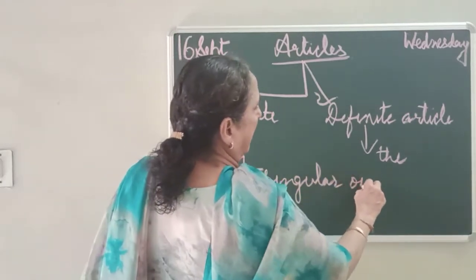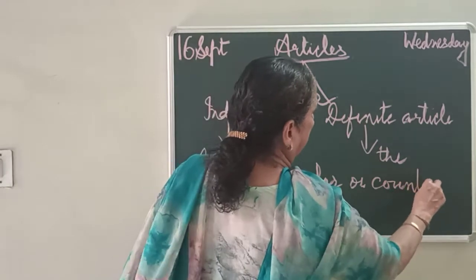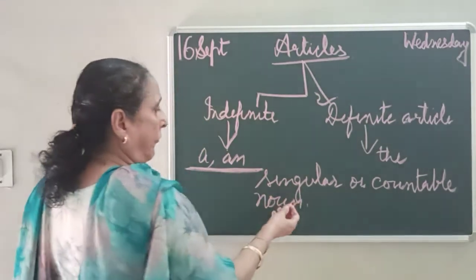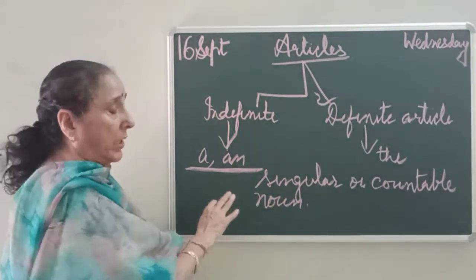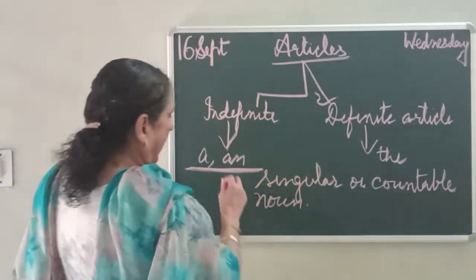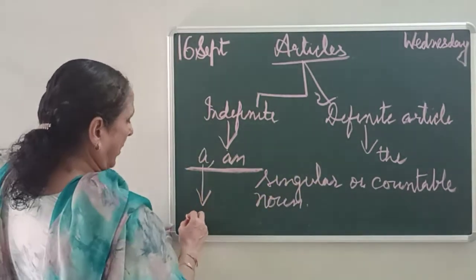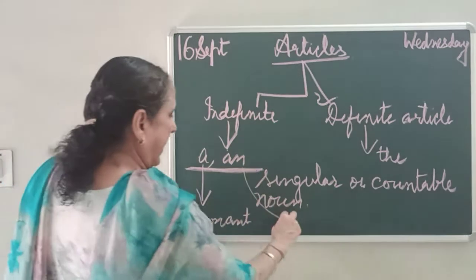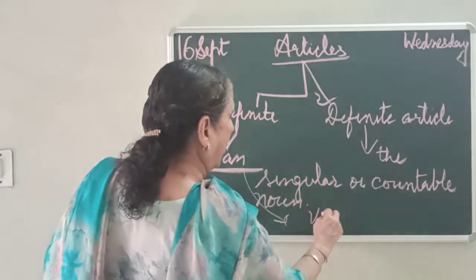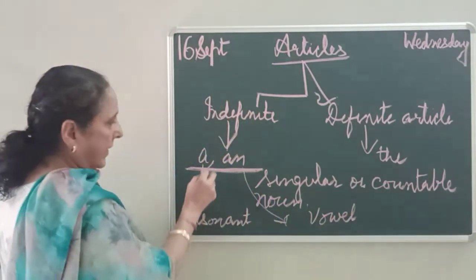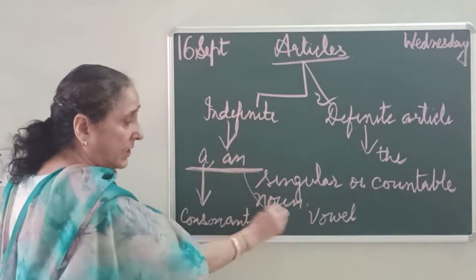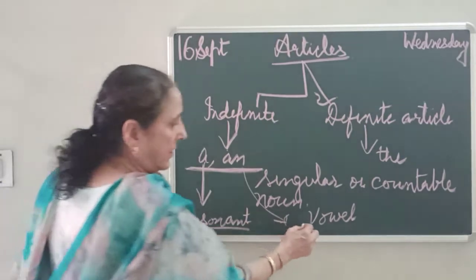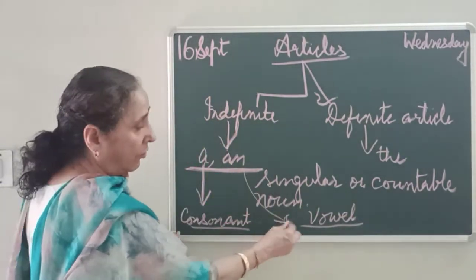An is always used with singular or countable nouns, because we can count countable nouns. Countable nouns, singular nouns, and before the consonant sounds. A is used with consonants. What is a consonant? An is used before the vowel. Both are used for the singular. A is used for singular, an is also used for singular, but the difference is this: a is used with consonant sounds, and an is used with vowel sounds.